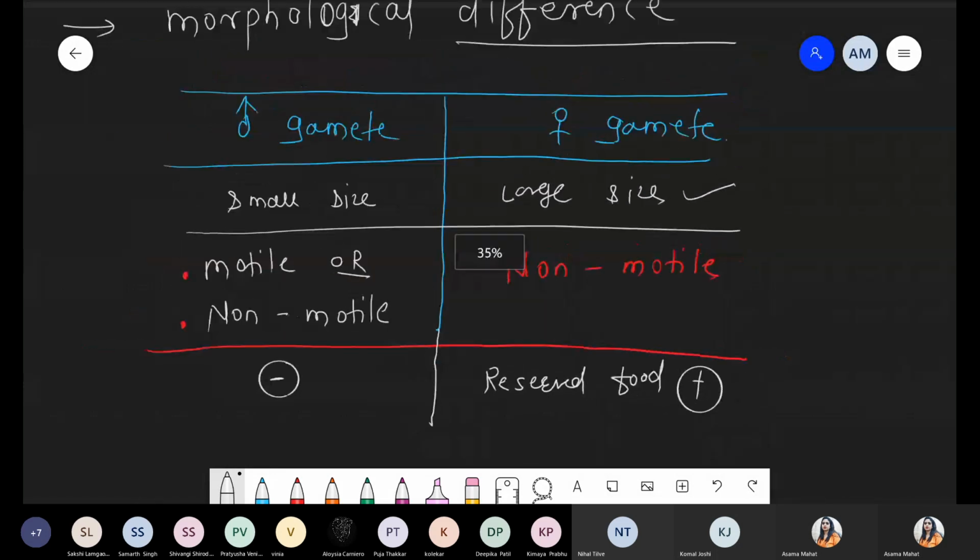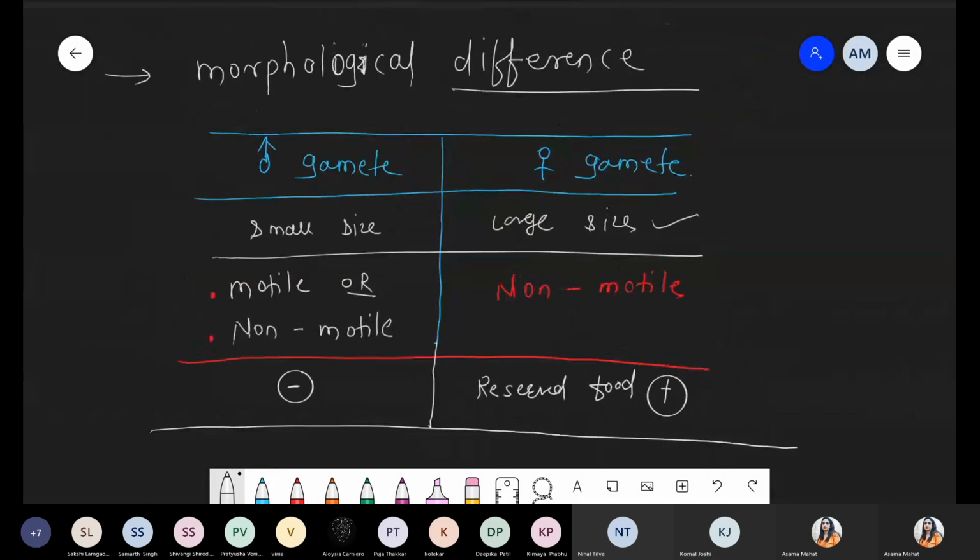Got it? So these are exactly the three differences with respect to how to differentiate, because see, unisogamous and oogamous dono similar hai, morphologically differ, but why do we say oogamous is the most advanced? Because of some properties with respect to their size, with respect to their motility, and more importantly with respect to their storage of reserved food material. Got it? Yes or no?